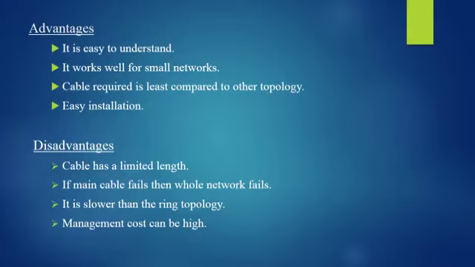Disadvantages are cable has a limited length. If the main cable fails, then the whole network fails. That is, all devices depend on the main cable. Then it is slower than the ring topology. Then management cost can be high because we have to use the capacity of wire, meaning all the systems use the same capacity of wires. This is about bus topology.